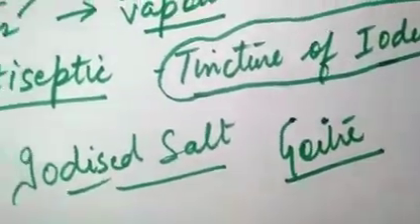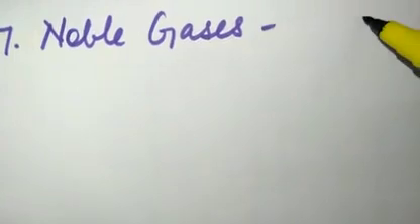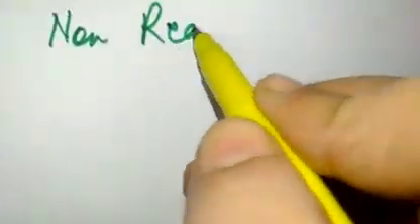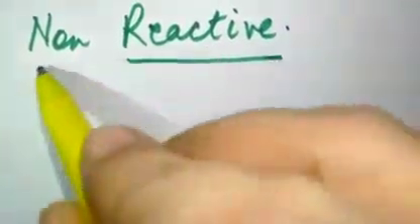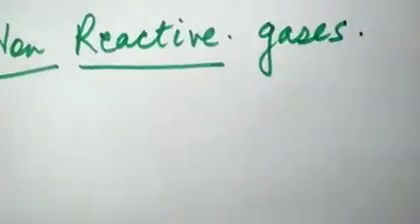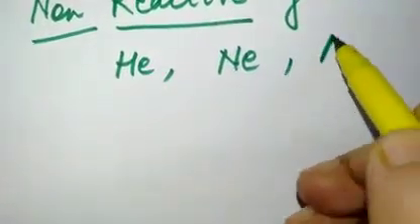Then next is about noble gases. As we studied earlier, noble means non-reactive. We have read about noble metals and these are noble gases. So non-reactive gases are known as noble gases, and the examples are helium, neon and argon.